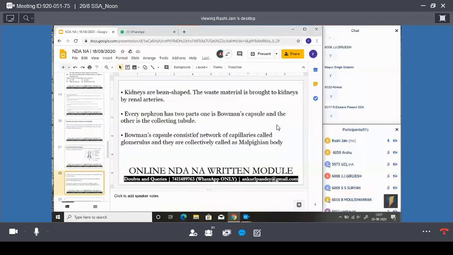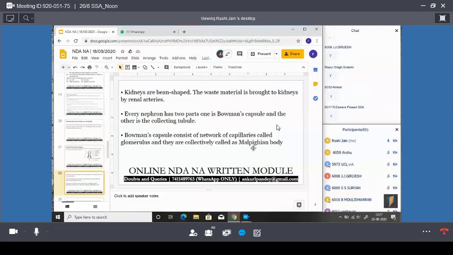Next point. Every nephron has two parts: one is the Bowman's capsule and the other is the collecting tubule. Now, what does the Bowman's capsule consist of? Bowman's capsule consists of a network of capillaries called the glomerulus, and they are collectively called the Malpighian body.